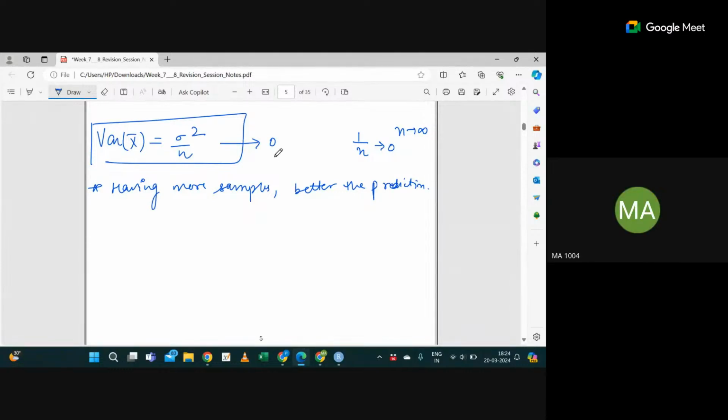If this tends to 0, that means the variance is less, or there is very little variance in your data. If variance is less, then your prediction will be better, correct? So here n is your sample size. Whenever you have more samples, you will get a better result.